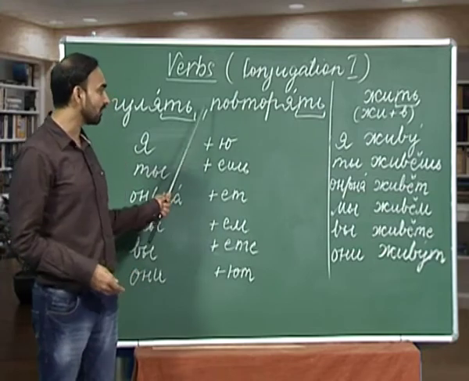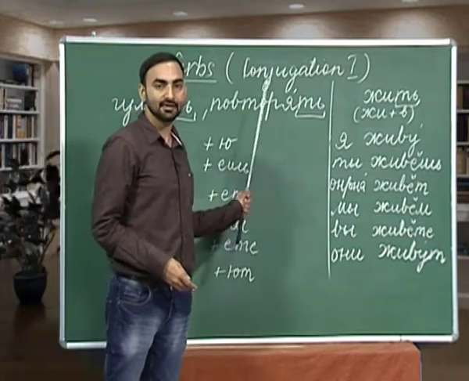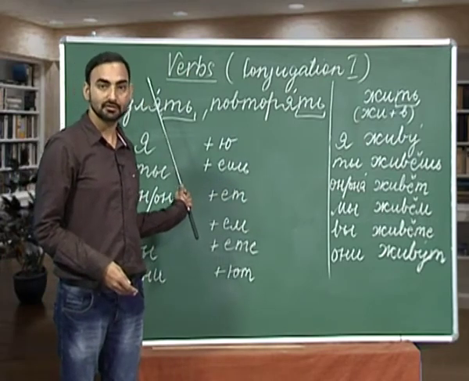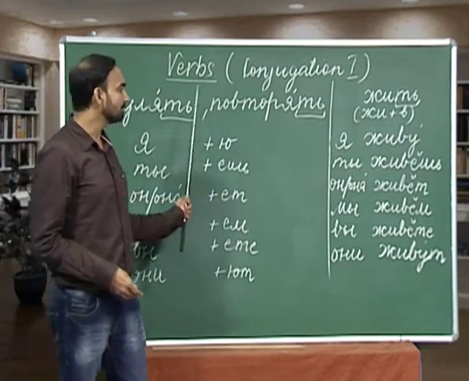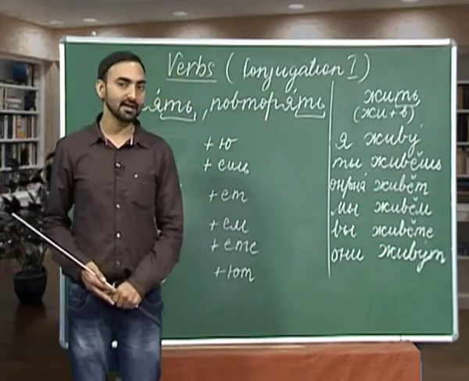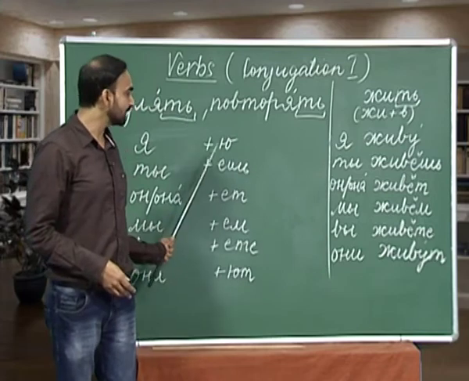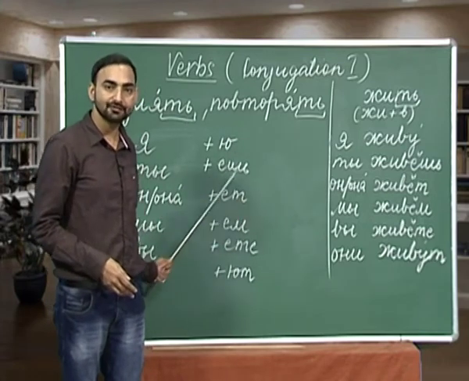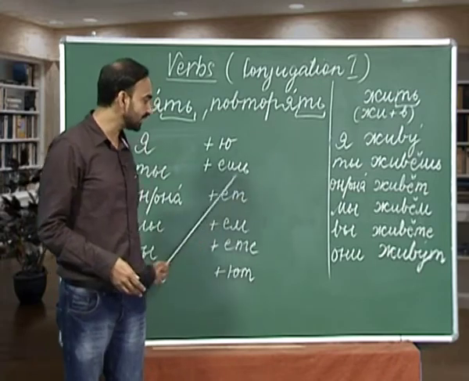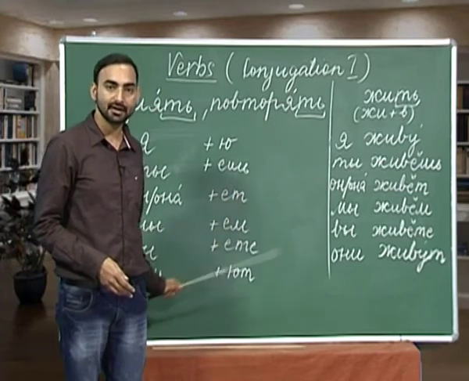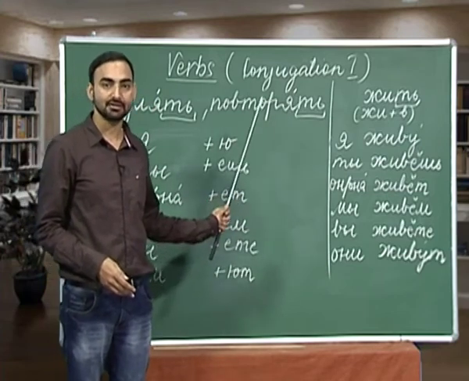The same way we will conjugate this verb also, which is paftaryaj. Gulyaj is to walk or to take a walk, and paftaryaj is to repeat. How will you conjugate paftaryaj? Ya paftaryayu, ti paftaryayesh, onana paftaryayet, mi paftaryayem, we paftaryaiche, ani paftaryayut. Paftaryaj is to repeat or to revise.